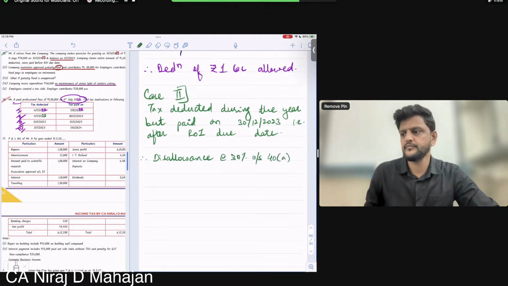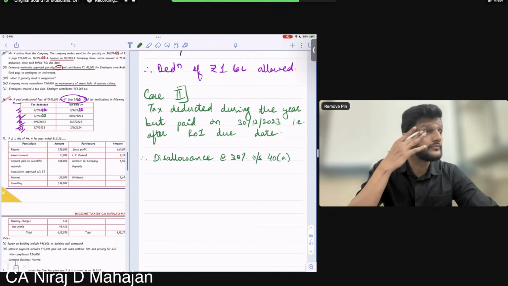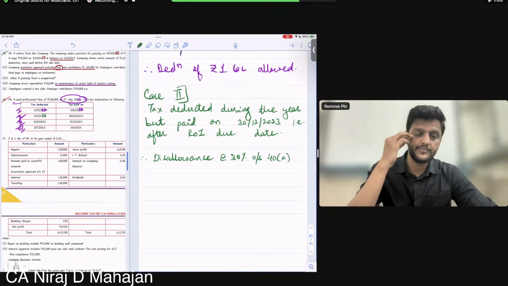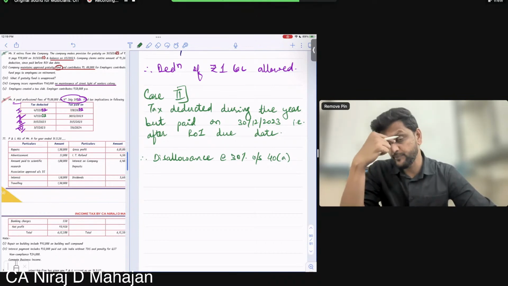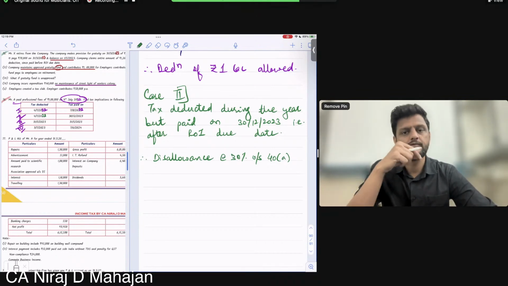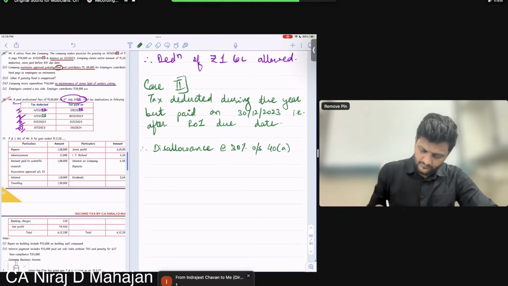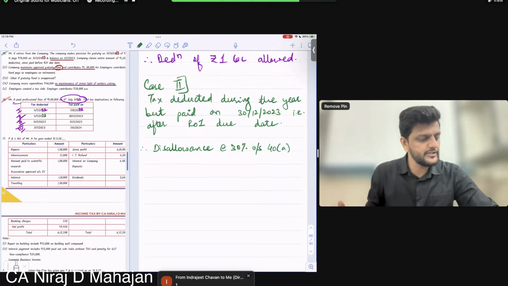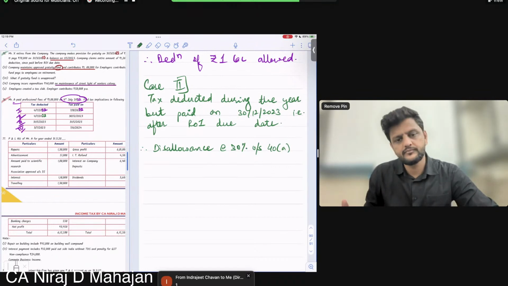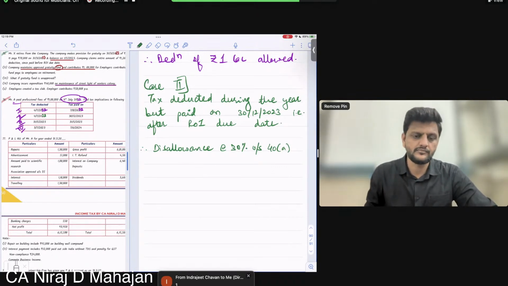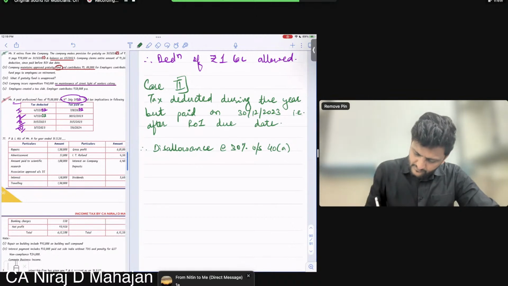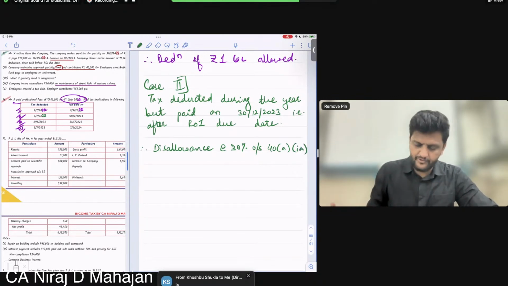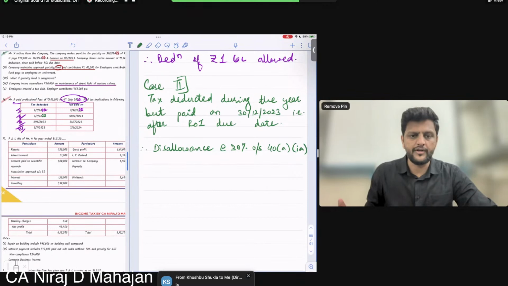40A 1 or 1A, check in the textbook first before typing. 40A, how much, Indrajit? Just now I told you to read, but no, you have to type first only. 40A 1A, correct here?